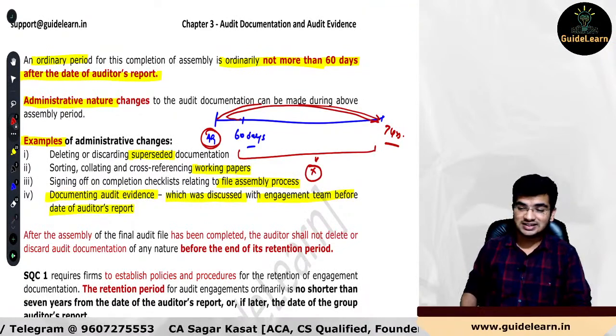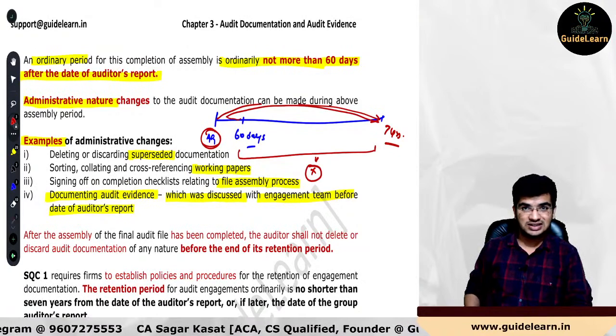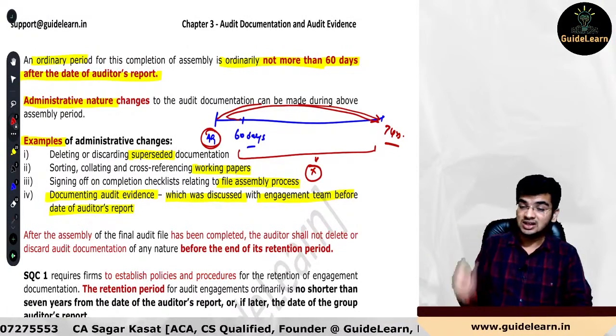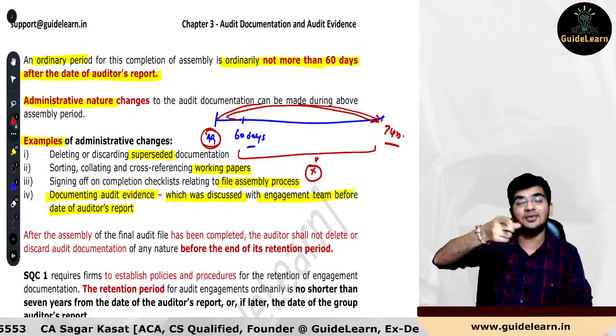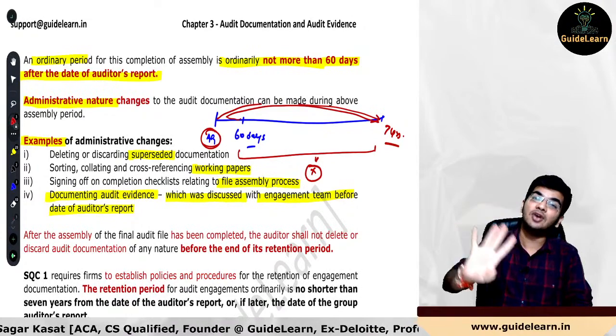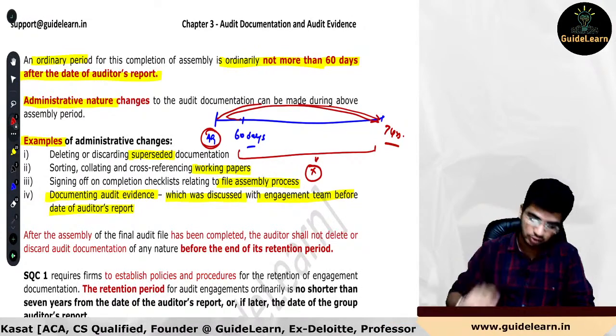Please understand, this 60 days would be starting from auditor's report, 7 years also would be starting from auditor's report. Clear with this? 7 years are not after the date of 60 days. 7 years are not after assembly. 7 years are from what? Your auditor's report date. Very important.